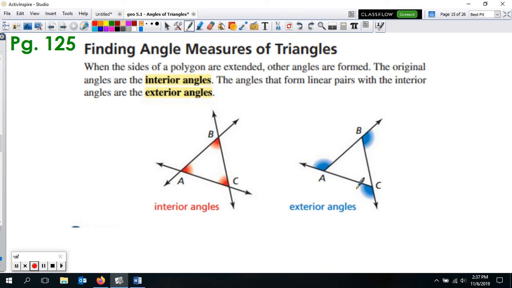So if we draw one line going straight from A through B, and then B through C, and then C through A, these would be our exterior angles on the outside. Interiors will be on the inside, and your exterior ones are going to be on the outside. So I'd draw both of these in your notes. If you need to pause the video so you can continue to draw them, then play it to finish up the next section.